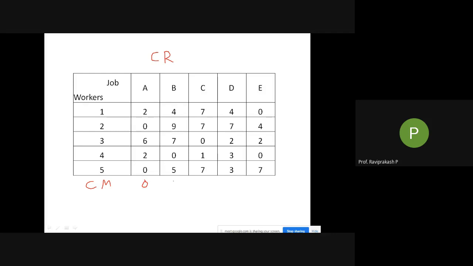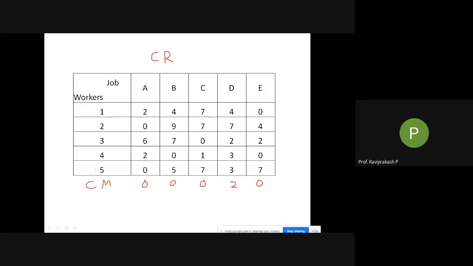Next here, 0. Next, 0. Next, 2. Here it is 2. Then it is 0. Okay. So 0.